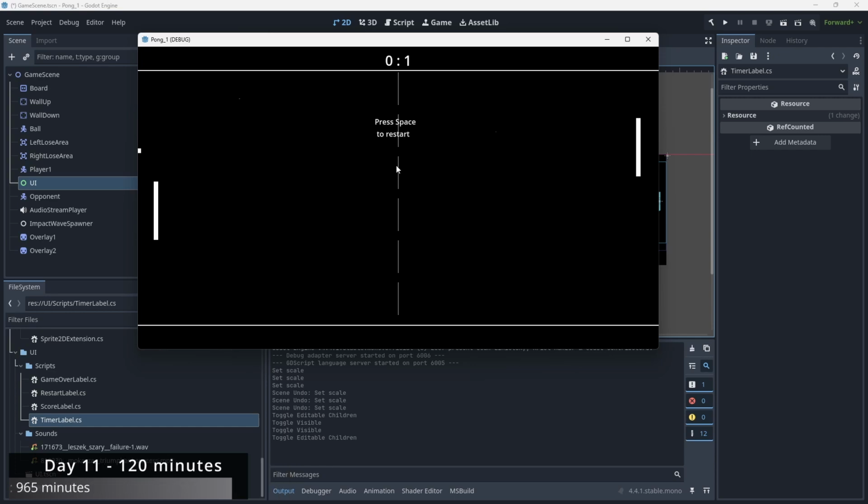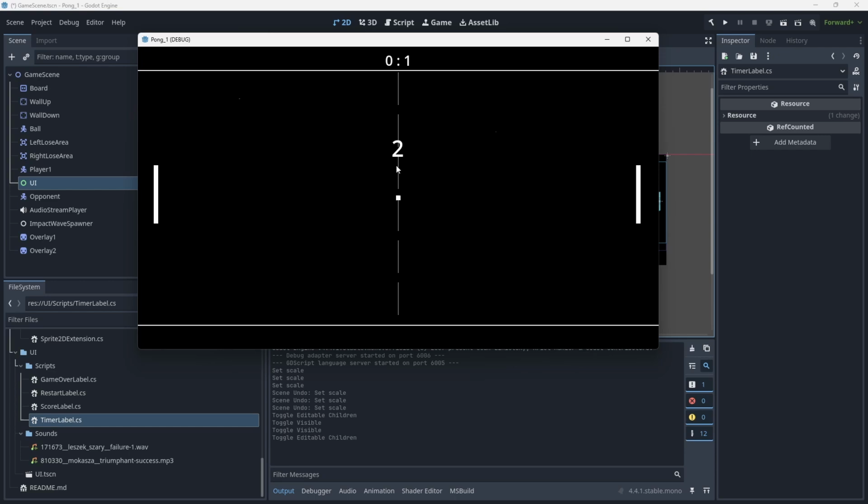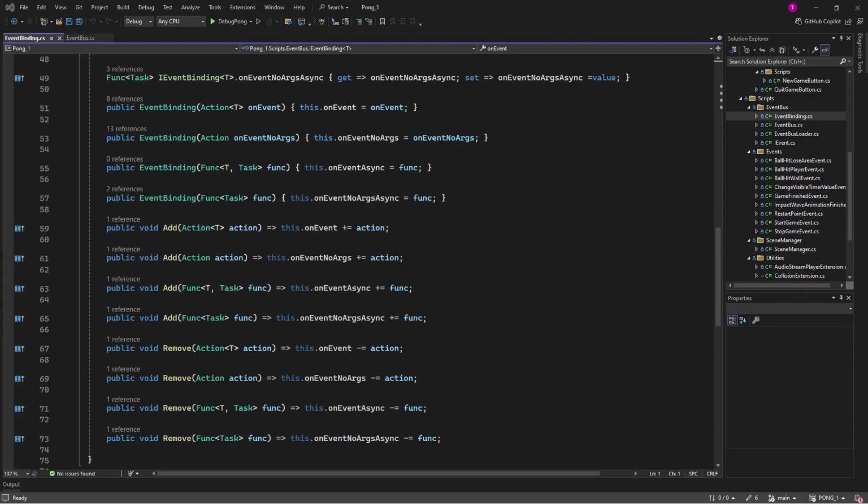Another day spent on restart functionality, mostly because I wanted to add a timer to wait for 3 seconds after resetting player and ball positions. I had to modify my event bus to also use asynchronous methods.